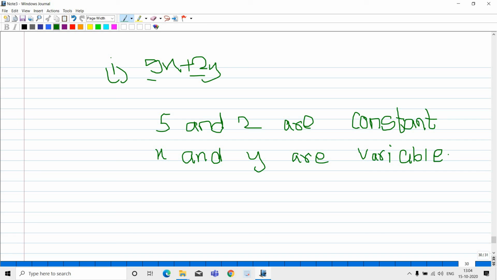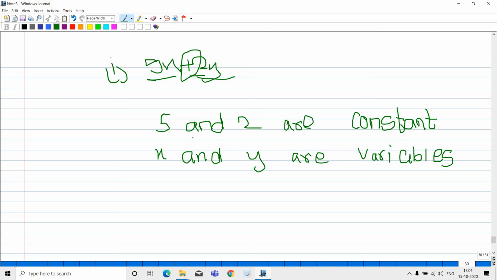So here see this question. 5x and 2y. The 5 and 2 are the constants, and x and y are the variables. We know that. And this is the plus symbol, but this symbol is joining 5x and 2y. Understanding my more point?